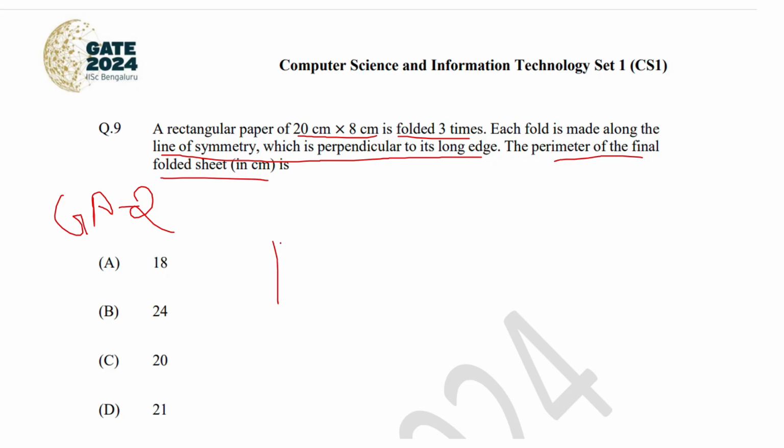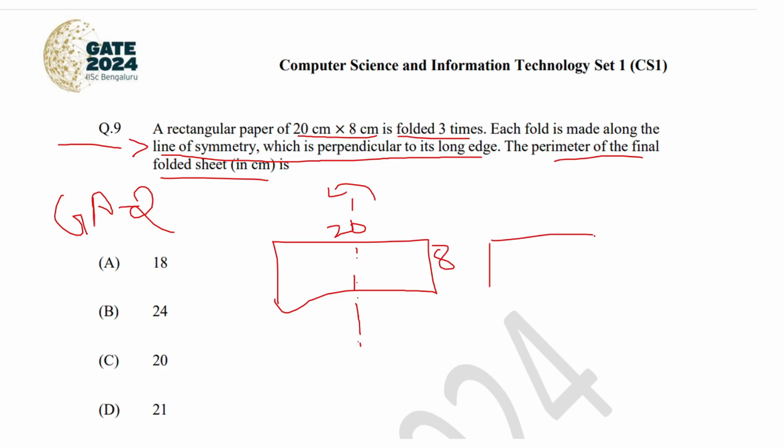Consider the rectangle with longer side 20 centimeter and smaller side 8 centimeter. How are you going to fold it? They have given that the folding side is the line of symmetry, which is perpendicular to its longer edge. Since 20 centimeter is the longer edge, we need to consider the line of symmetry perpendicular to it. It will be somewhat like this, and you are going to fold it along the line of symmetry. The resulting figure will be like this. The longer edge will be 10 centimeter and the smaller one will be 8 centimeter again.